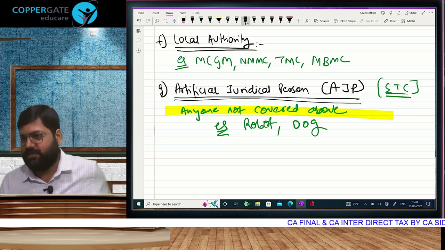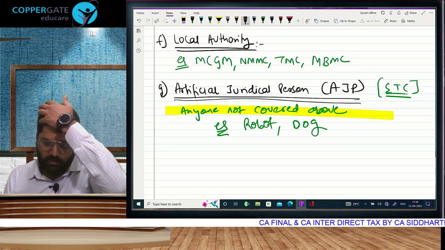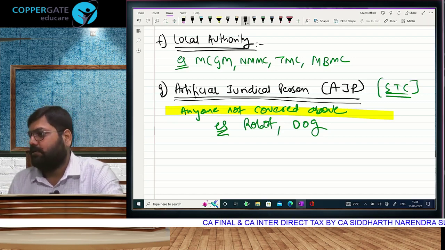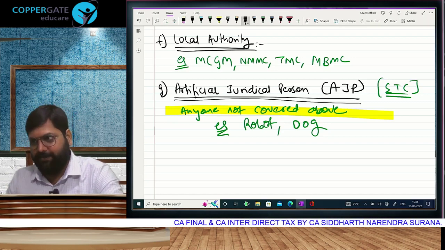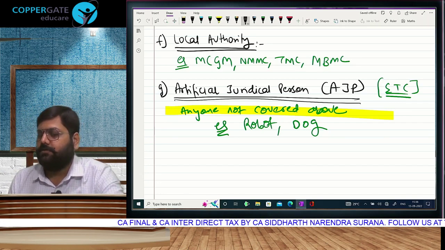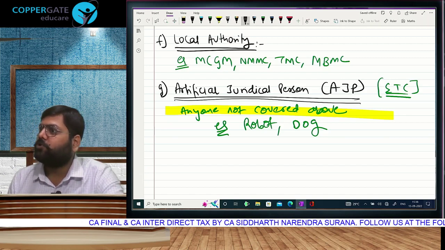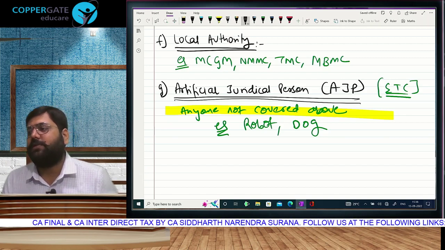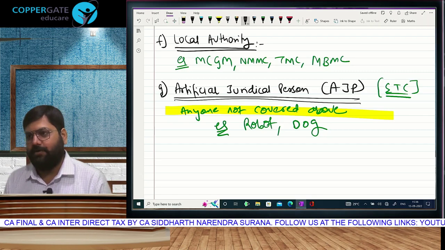Seven categories of assessees who will be liable to pay tax. What does assessee mean? Person who is assessable to tax, liable to pay tax. Any person who is liable to pay tax will be called an assessee. Correct? So who are those persons liable to pay tax? Total seven categories, and therefore we call them assessees who will be liable to tax if they have income.